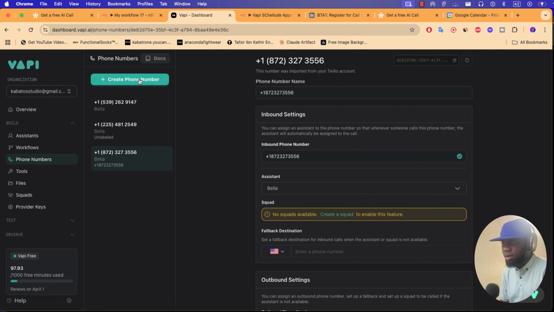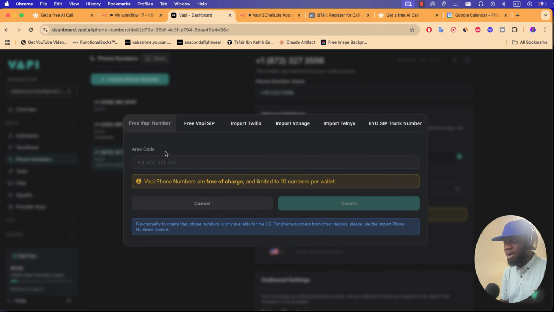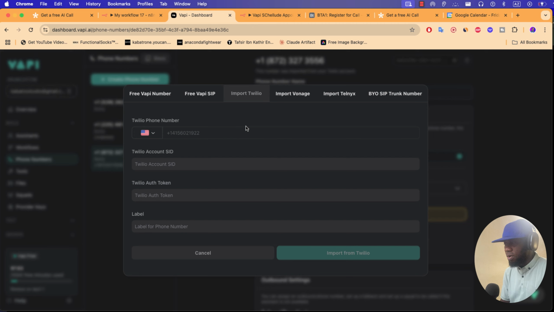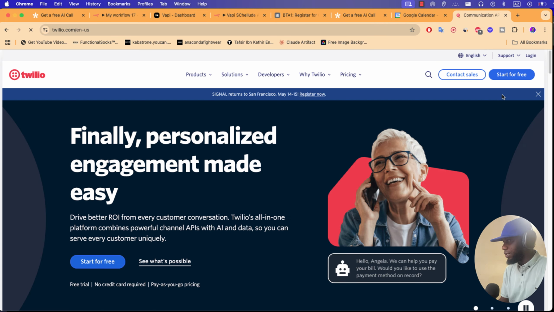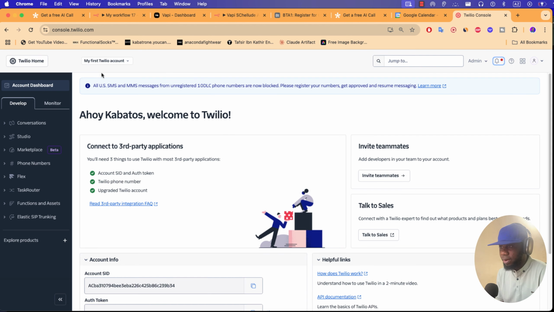If you click once here to create a phone number, you get a Vapi free number, and sometimes it doesn't work. So I think you must buy or get a number from Twilio. Sometimes you buy with your credit card, but sometimes it's free. Let me show you. Here in Twilio, you create an account. You can use Google. If you get access, Twilio will give you some money to buy a number for tests.